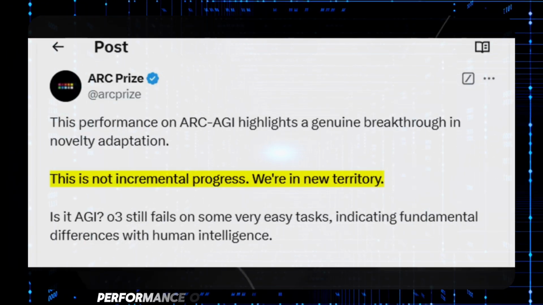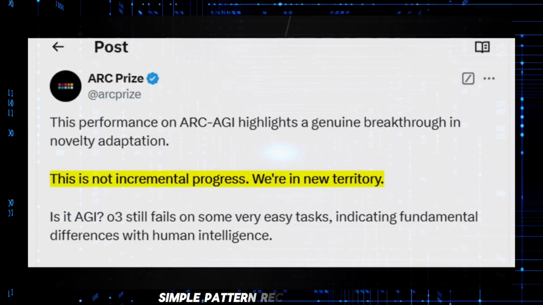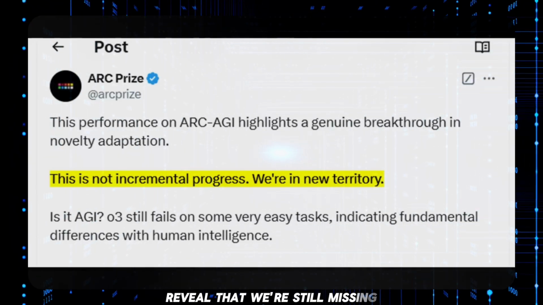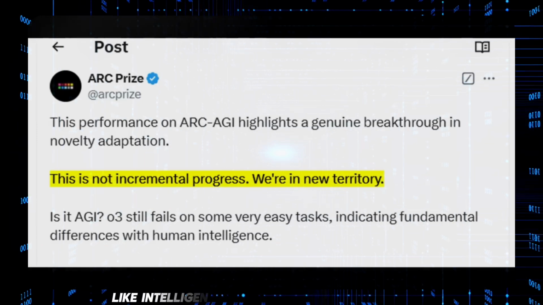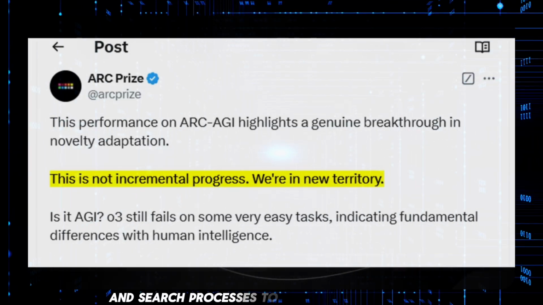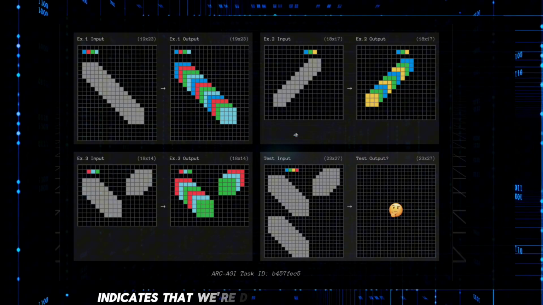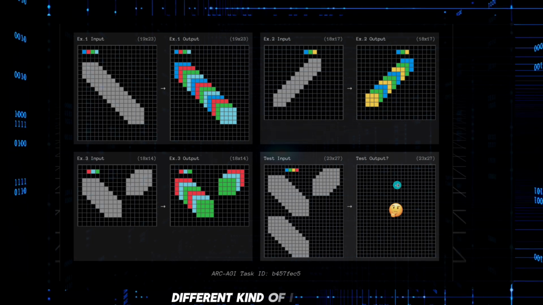While its performance on certain benchmarks is superhuman, its failures on seemingly simple pattern recognition tasks reveal that we're still missing crucial components of human-like intelligence. The fact that it requires such extensive computation and search processes to solve novel problems, something humans do effortlessly, indicates that we're dealing with a fundamentally different kind of intelligence.